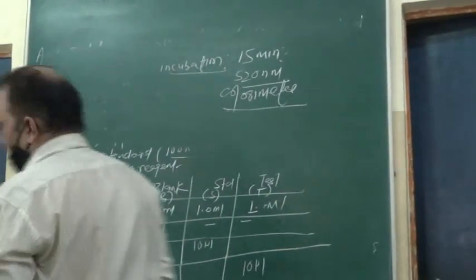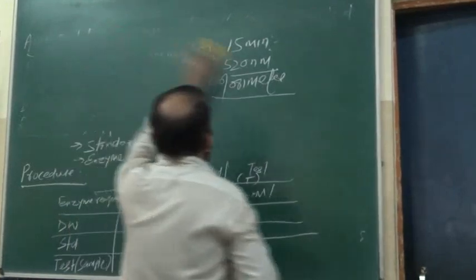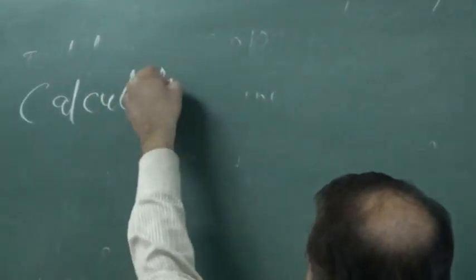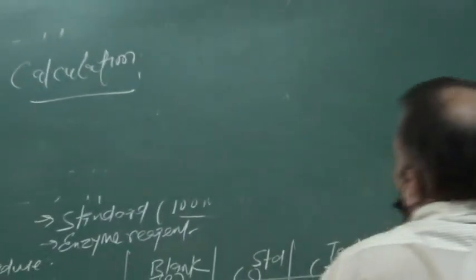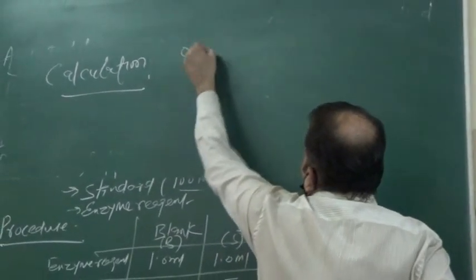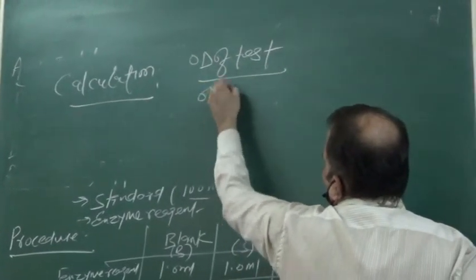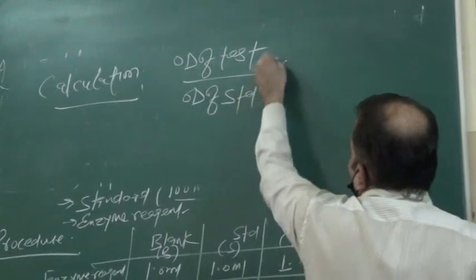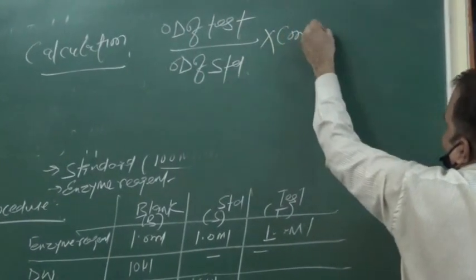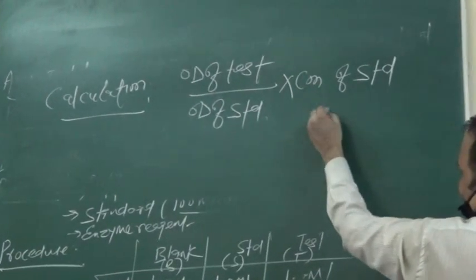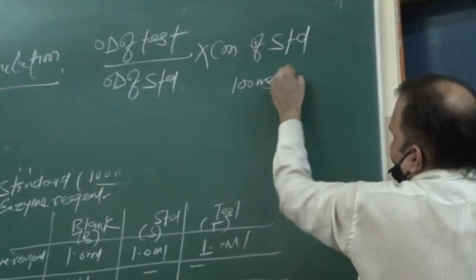Now next, what is the calculation of this experiment? After 15 minutes we take the OD, and the calculation is OD of test upon OD of standard, multiplied by the concentration of the standard solution, which is already mentioned, 100 milligram per deciliter.